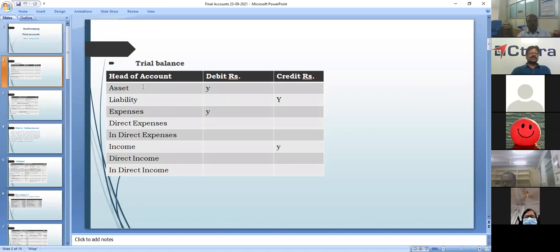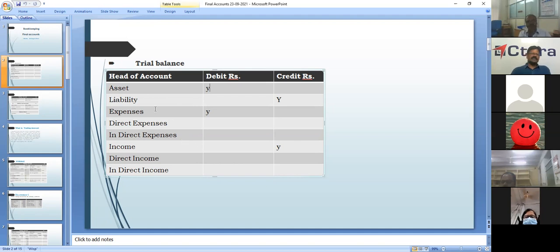You know very well, an asset falls in real account. Debit what comes in, credit what goes out. So an asset is always a debit item, shown in the debit column. As per the modern approach also, whenever assets increase, they are debited, and expenses are debited. Liabilities and income are credited.